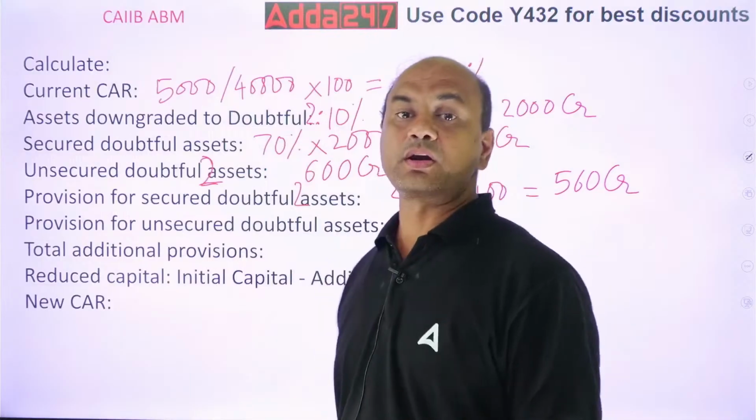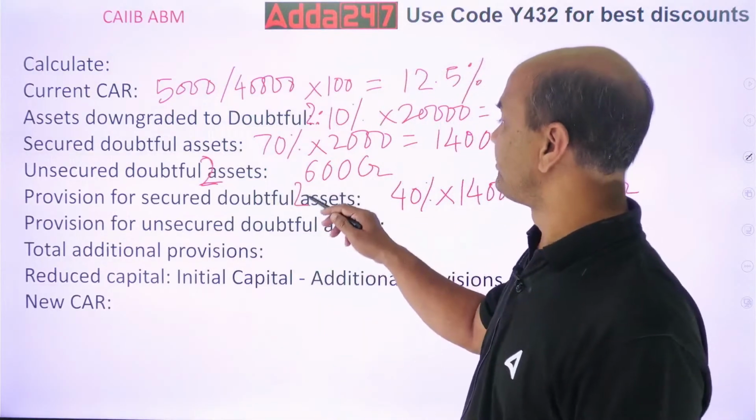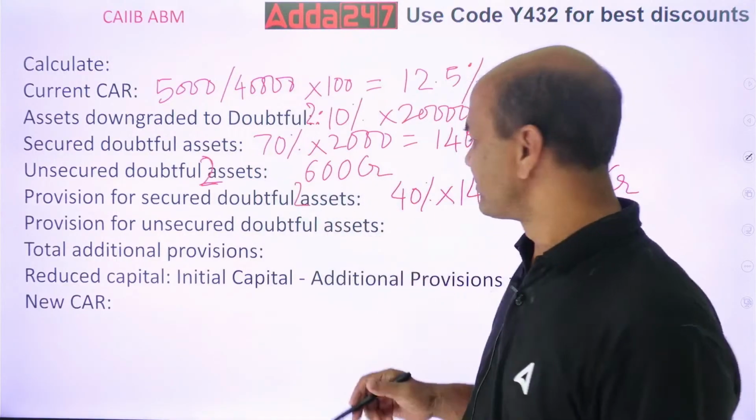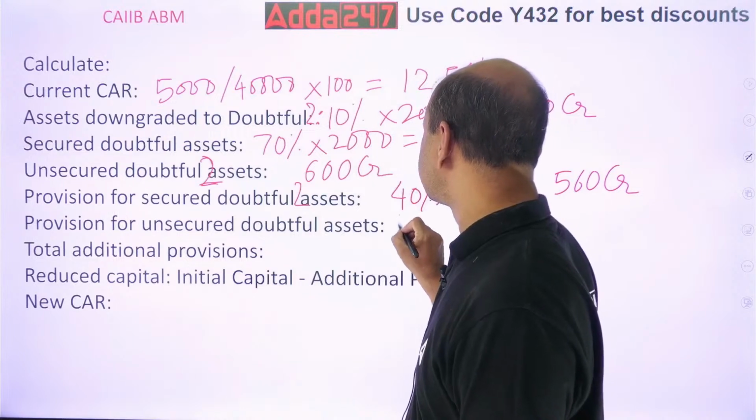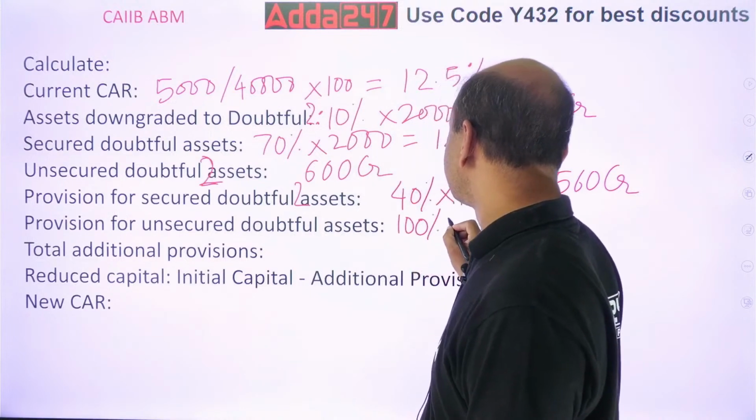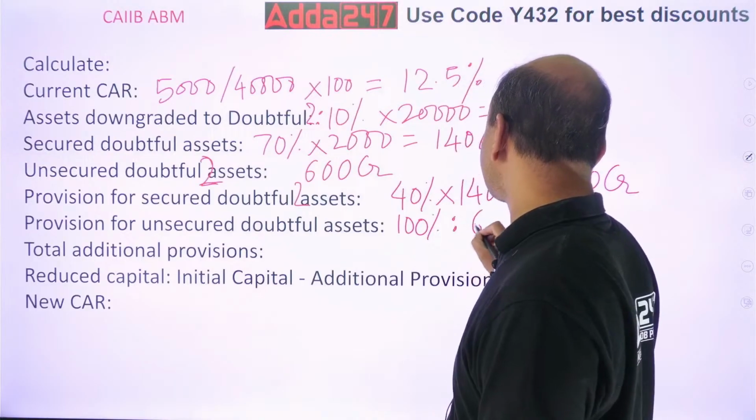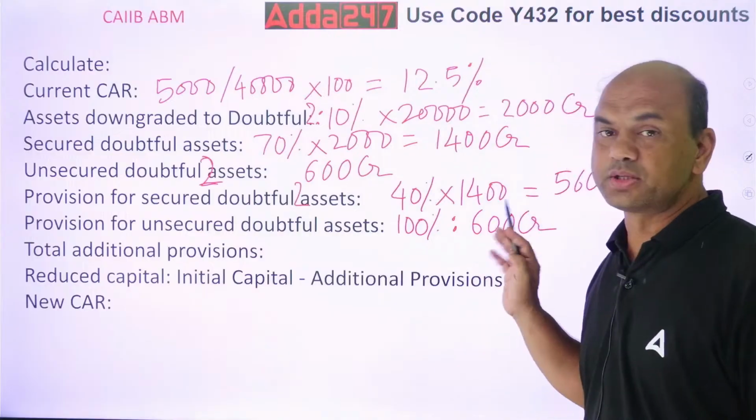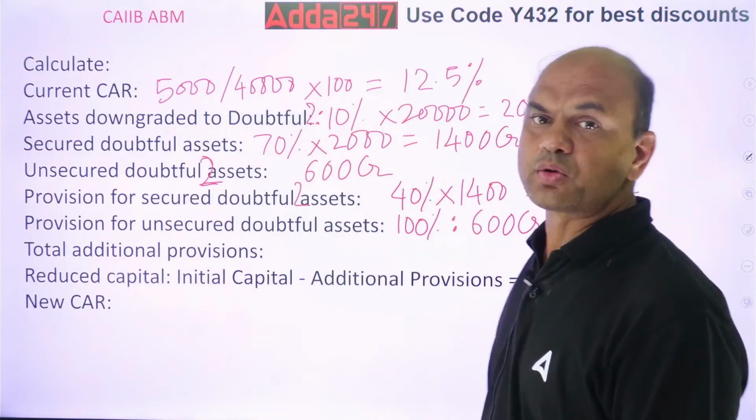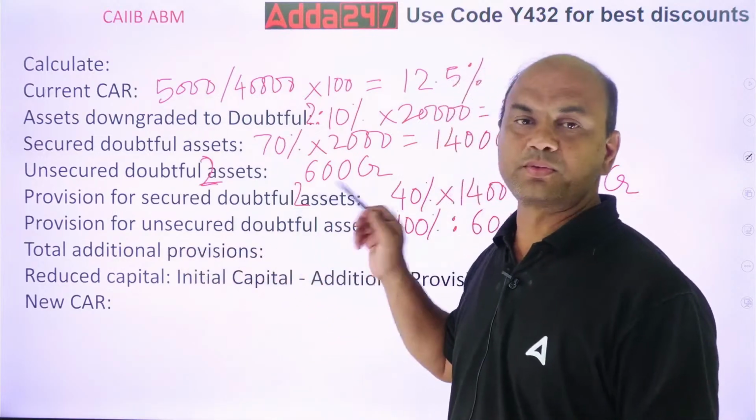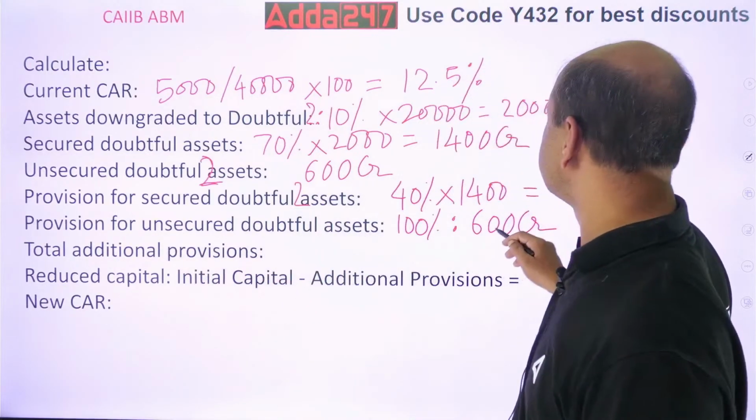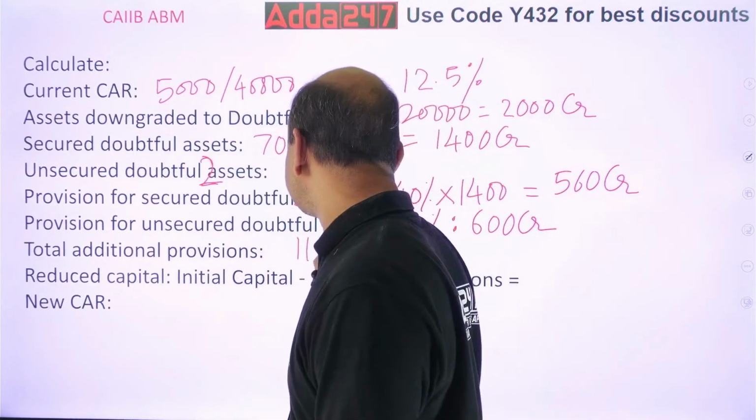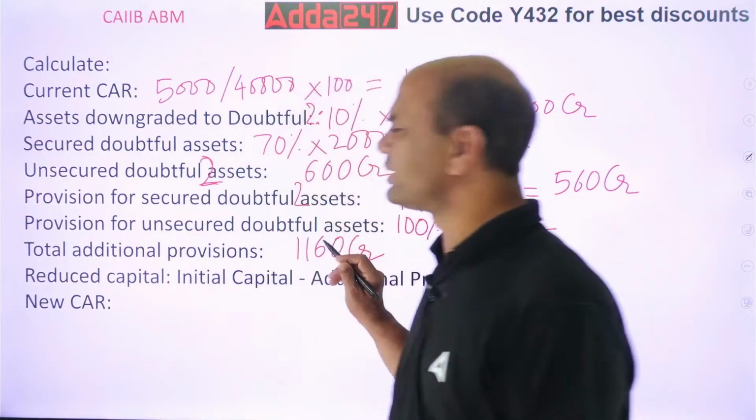Second, provision for unsecured assets. What is the provision for unsecured assets? Unsecured is 600. It is always 100%. So 100% of it is 600 CR. These are all new provisions. So what is my total additional provision? Add this 560 plus 600, so 1,160 CR.